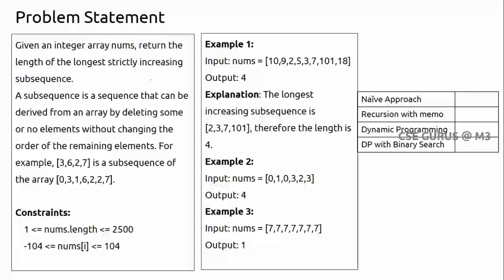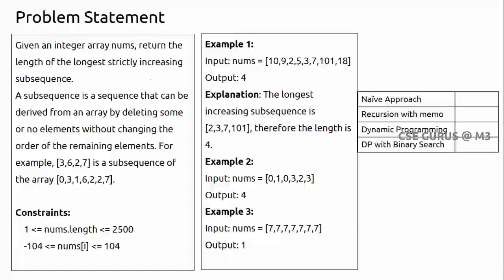You cannot say 2 and 9 are a subsequence. You cannot say 5 and 9 are a subsequence, right? You cannot say 5, 9 and 10 are a subsequence, or 5, 9, 2. They are not. The relative order should be maintained while you are going in the forward direction. So that is a subsequence. You can even ignore the middle elements, whereas in a subarray, you cannot ignore, right?